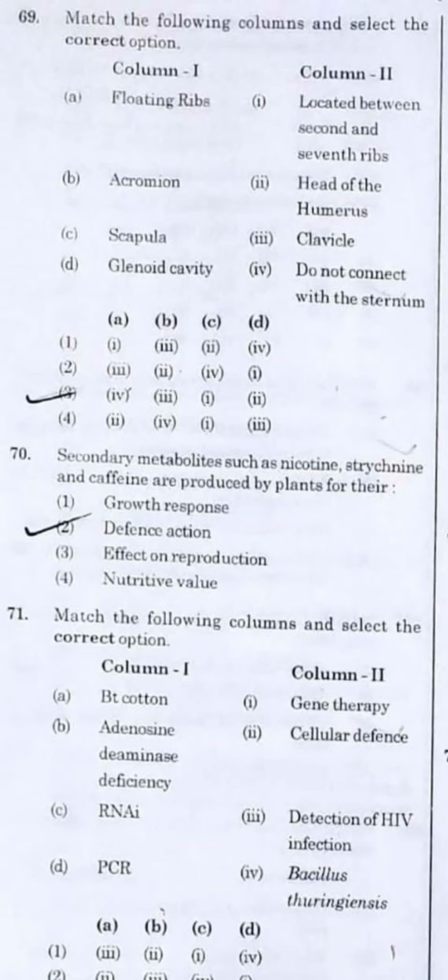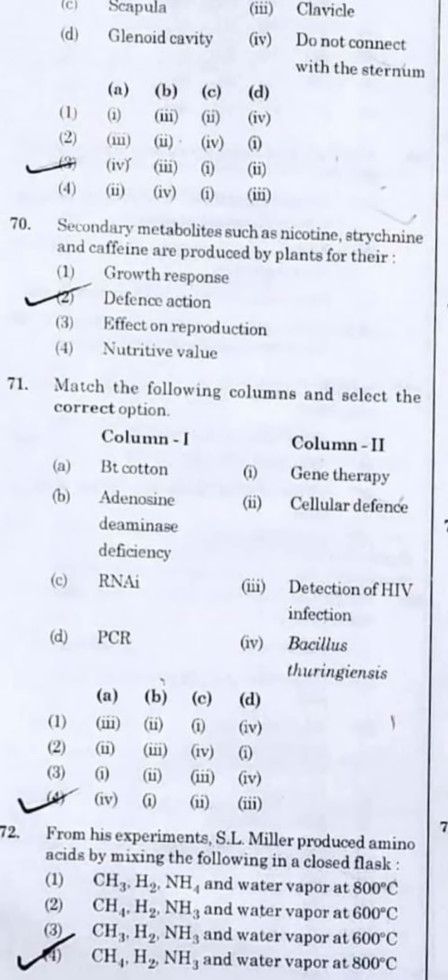Question number 69. Match the following columns and select the correct option. Here, floating ribs do not connect with the sternum. Acromion, this will be the clavicle. Scapula is located between the second and the seventh rib, and the glenoid cavity is for the head of the humerus. Option number 3. Question number 70. Secondary metabolites such as nicotine, strychnine and caffeine are produced by the plant for their defense action. Option number 2.